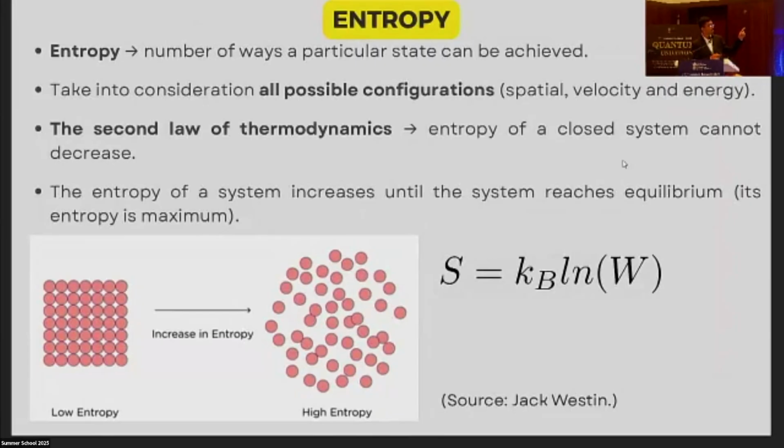So we have to take into account spatial, velocity and energy configurations when we define entropy. And of course, as we all know from the second law of thermodynamics, the entropy increases in any closed system. It cannot decrease. It will increase until the system reaches an equilibrium, when the entropy will be maximum.